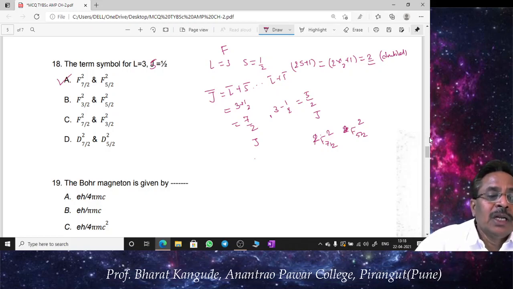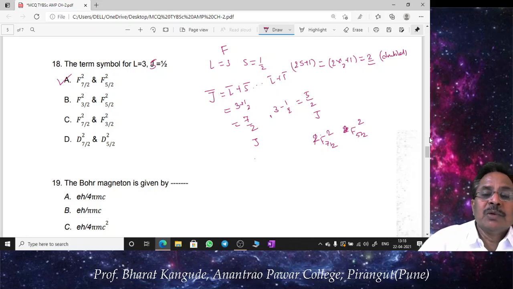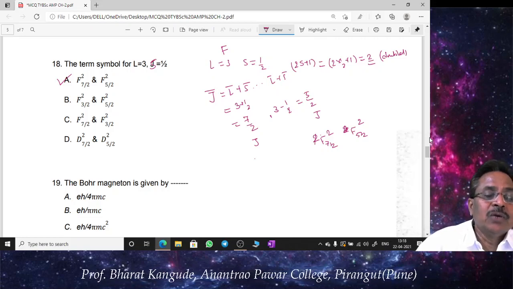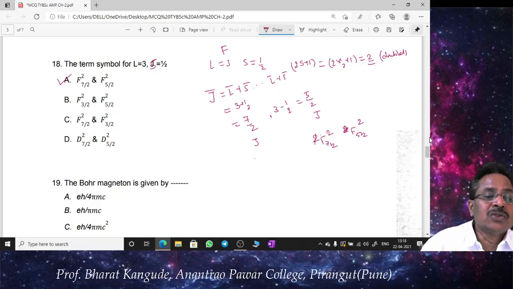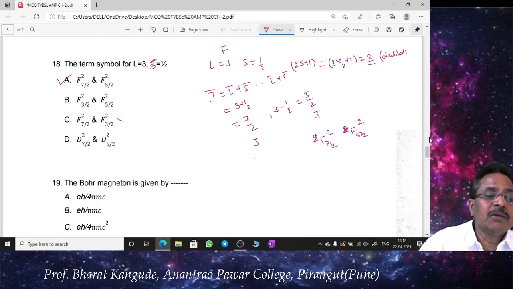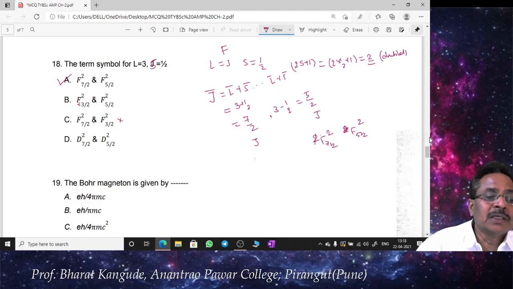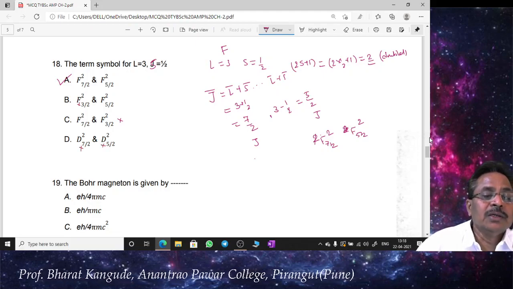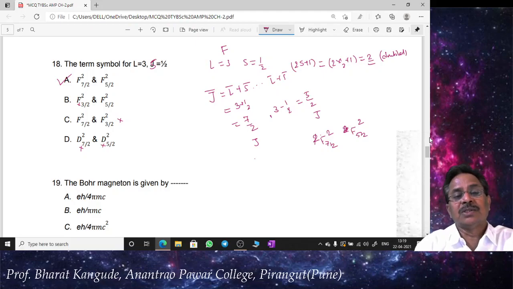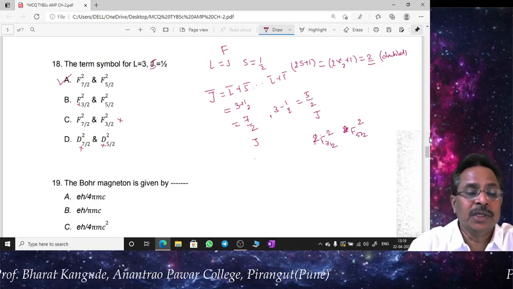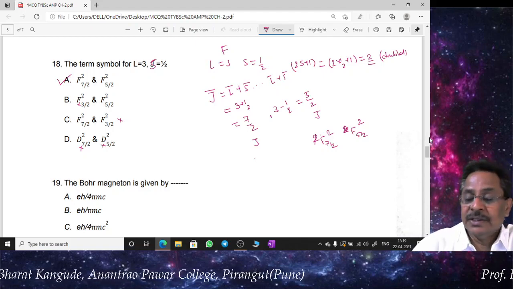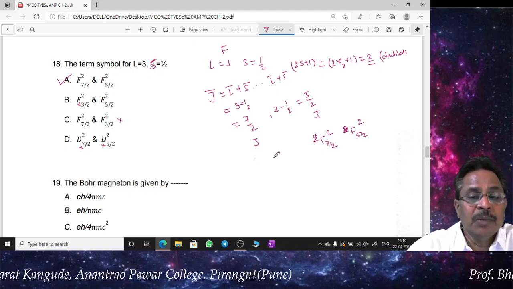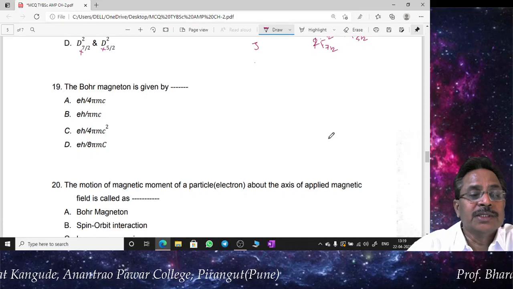Here doublet F 3/2 is not possible because we are not going to get 3/2 anywhere as the resultant J. Similarly, this is not there. Also, this option C is incorrect, and there is no question of D shell, because for L equal to 3, L is not equal to 2. That's why the correct option of question number 18 is A, as shown by this example, and this is how we can go for this calculation.